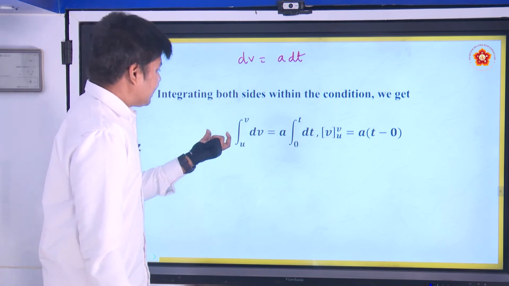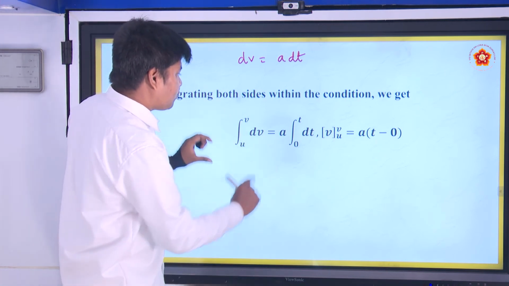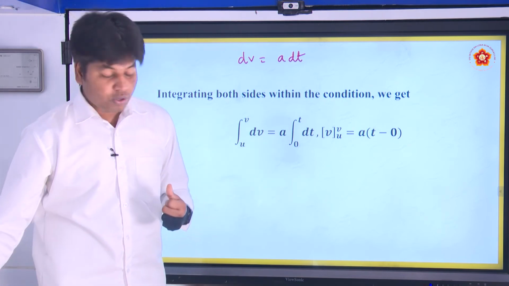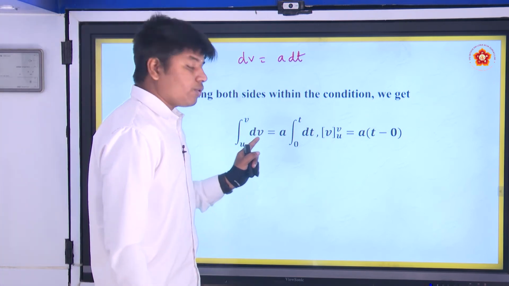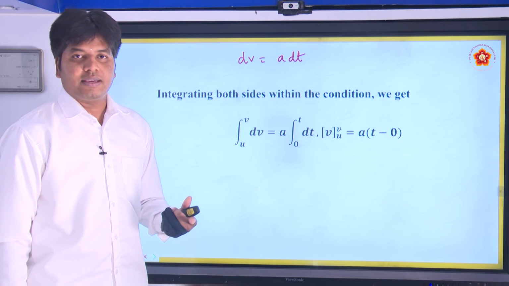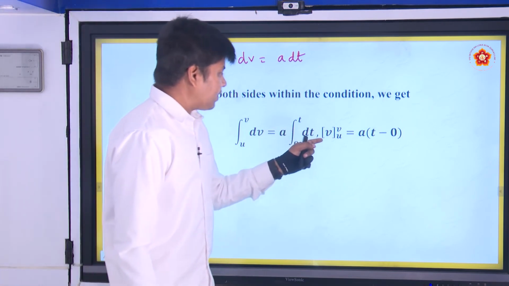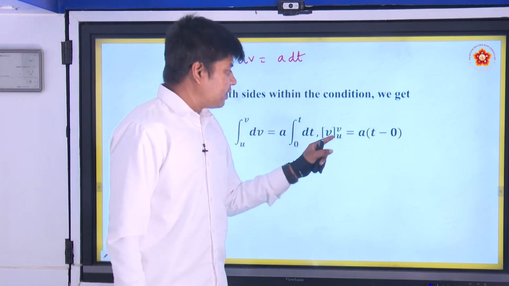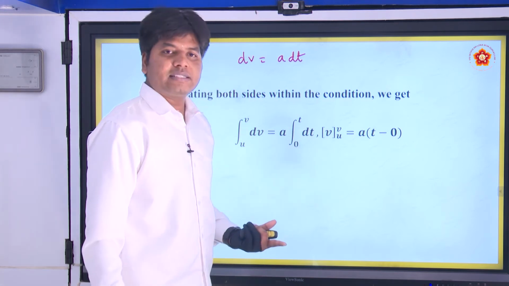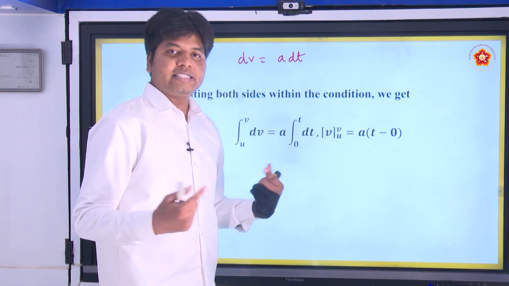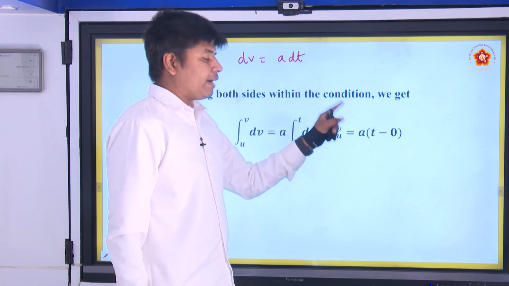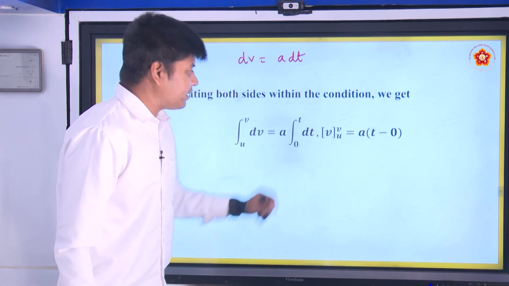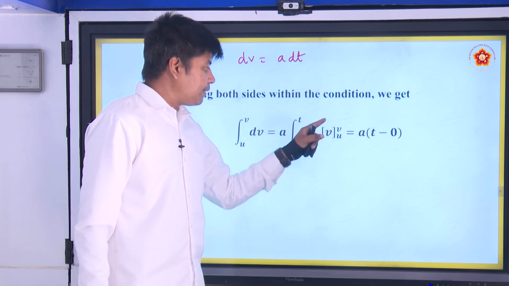So, this is the definite integral. Between these values we need to know how the velocity is changing when the acceleration is given. So, let us see. You already know integral of dv is v, just as integral of dx is x. So, v from u to v is equal to a times integral of dt, which is t, ranging from 0 to t. Final limit minus initial limit. So, it becomes a into t minus 0. And the left side becomes v minus u, upper limit minus lower limit.